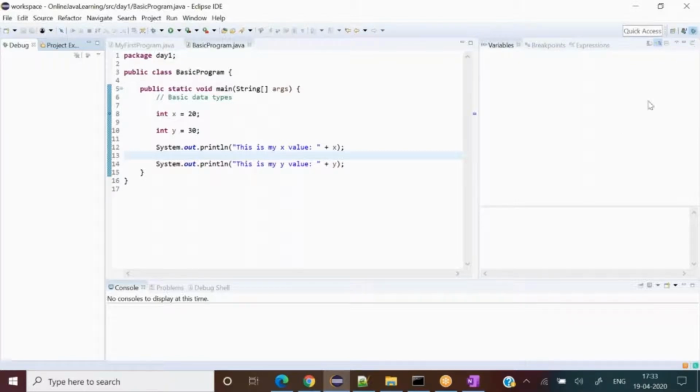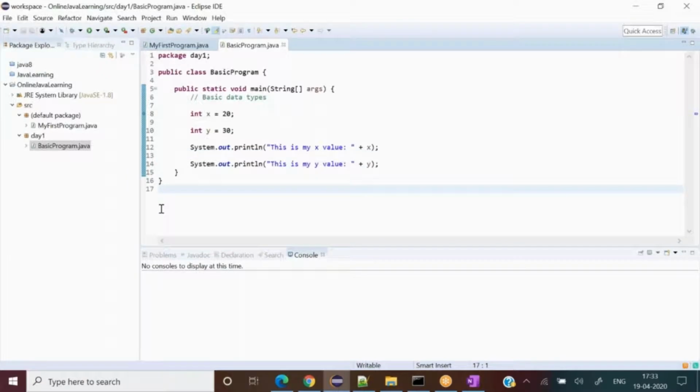But from the debug perspective, if you want to go to the Java perspective to write your program, you have to hit over here, Java perspective. Then only you can come back over here. All right. Okay.